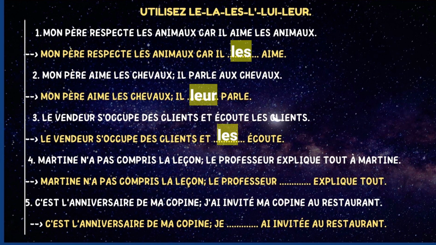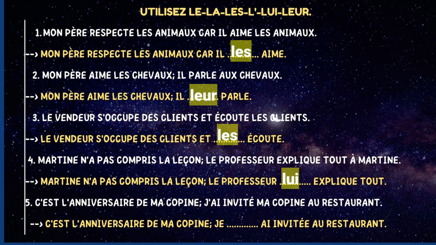Martine n'a pas compris la leçon. Le professeur explique tout à Martine. Martine didn't understand the lesson and the teacher explained everything to Martine. All right? So I'm just going to substitute. Martine n'a pas compris la leçon. Le professeur explique tout. Explique à qui? Since I'm making the question à qui, the answer, of course, is going to be à Martine. Donc, le professeur lui explique. Okay?